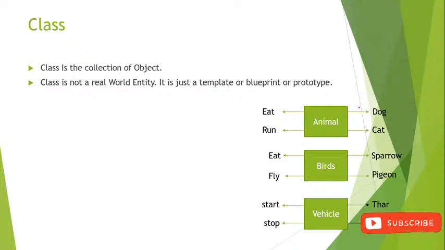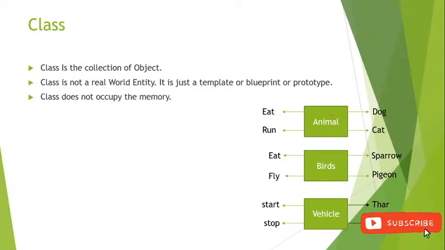We didn't see the birds, right? We saw the object present inside the bird class. So these are all the classes: animal, birds, vehicle. They are not present inside the real world. These are only a template, blueprint, or prototype. These are not present inside the real world; they are not real world entities.